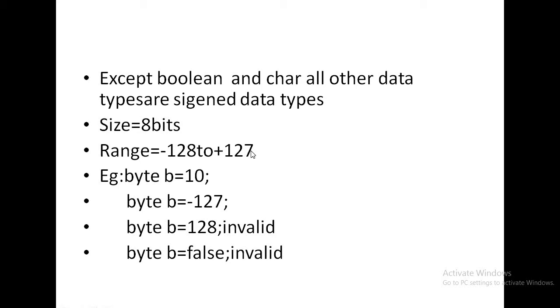We have already known how to calculate the range. The formula is minus 2 to power n minus 1 to 2 to power n minus 1 minus 1. Again I am telling, minus 2 to power n minus 1 to 2 to power n minus 1 minus 1. What is n? n is nothing but the number of bits.